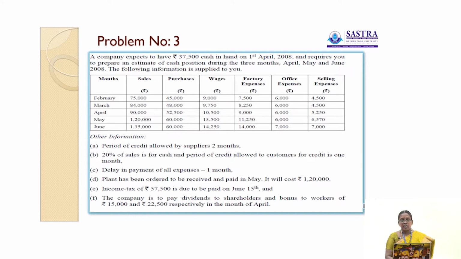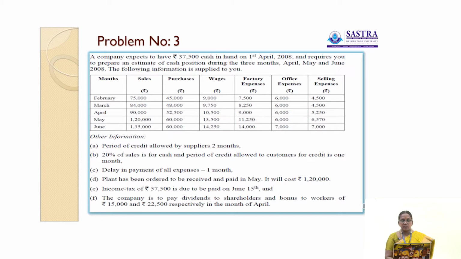February, March, April, May and June. Here the information was given relating to sales, purchases, wages, factory expenses, office expenses and selling expenses. In the month of February, sales rupees 75,000, purchases 45,000, wages 9,000, factory expenses 7,500, office expenses 6,000, selling expenses 4,500.